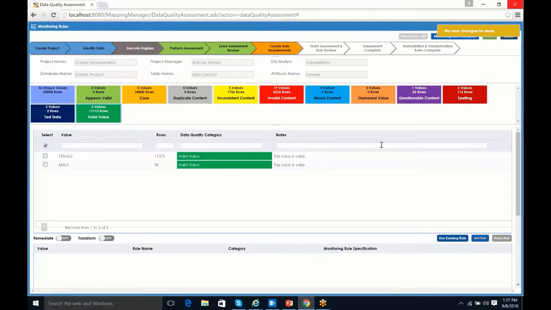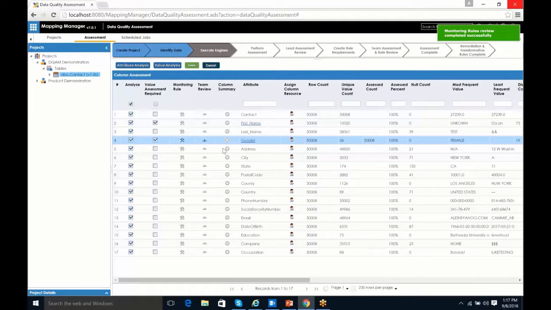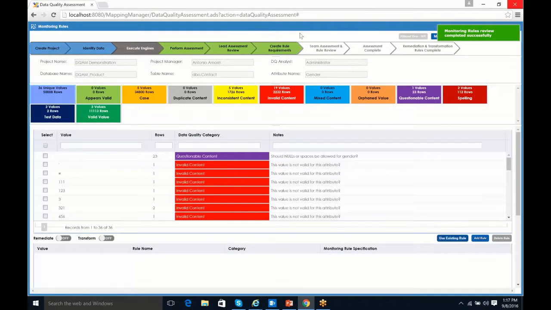So we'll go ahead and save everything. And you'll notice up here our create rule requirements is orange. When I say monitoring rules complete, this is going to turn green. So I'll go ahead and mark that, and if I go back in and let you look at it, indeed, the create rule requirements is now green. So we've completed that step in our assessment process.